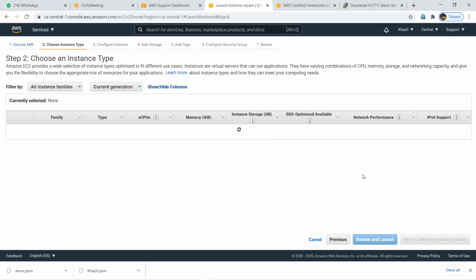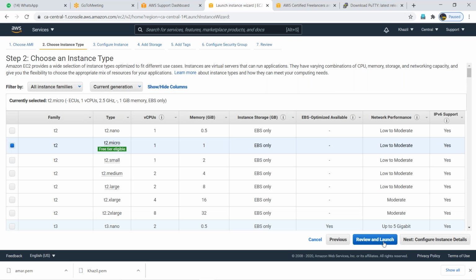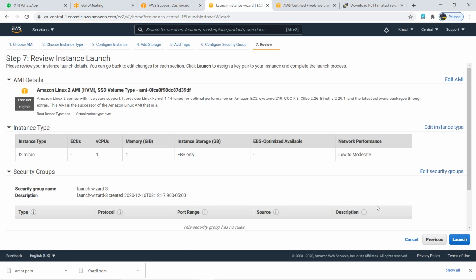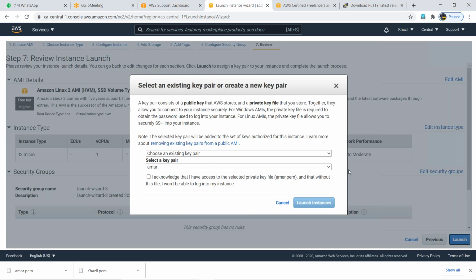Okay, so now Amazon Linux, you can select others also. Maybe as of now, Amazon Linux. Yeah, T2 micro always. 1 GB RAM, 1 CPU you will get. Launch. So this time we'll go with existing key pair.